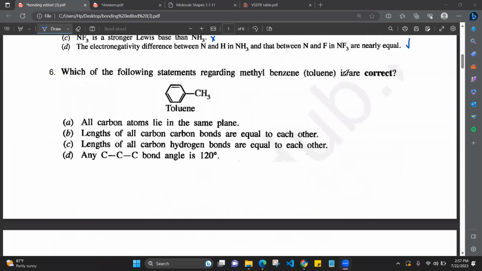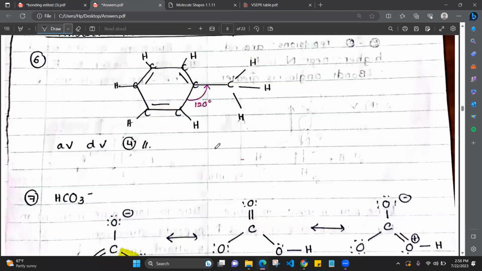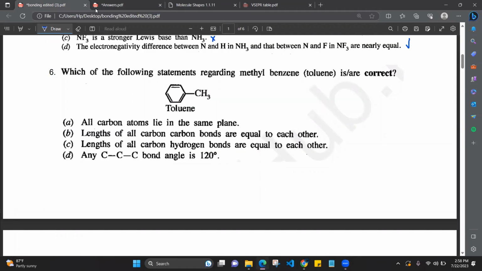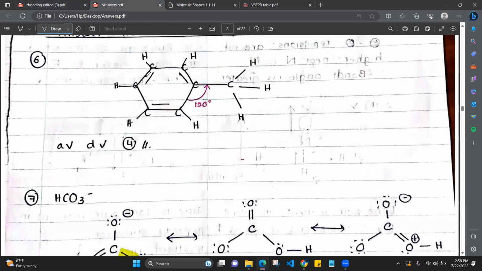Which of the following statements regarding methyl benzene is correct? All the carbon atoms lie in the same plane. This is methyl benzene. How do we see whether it lies in the same plane? From the hybridization. Hybridization determines the shape, and from the shape we can tell whether it's in the same plane or not.